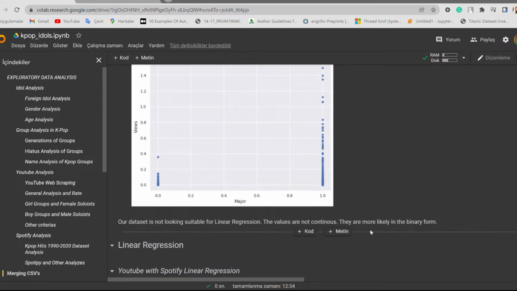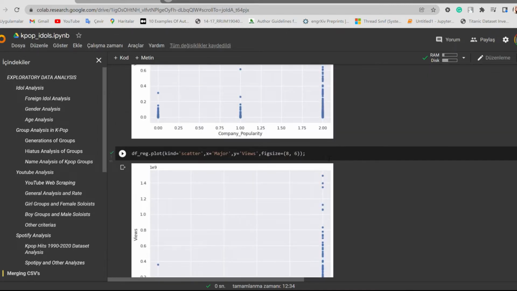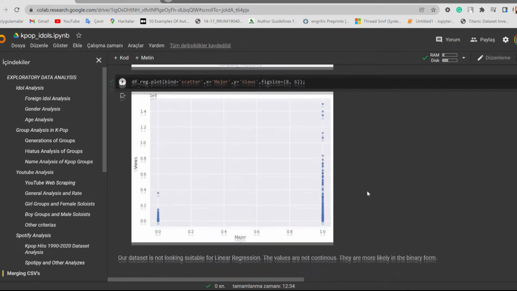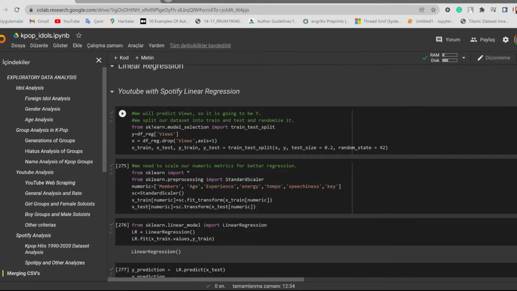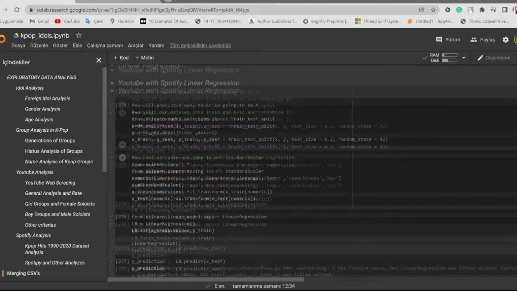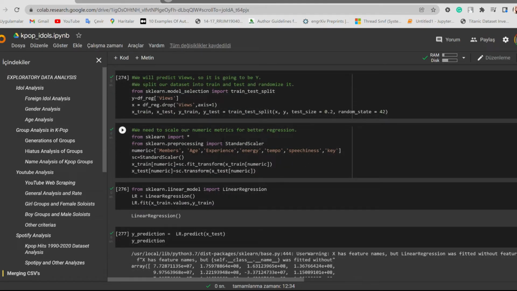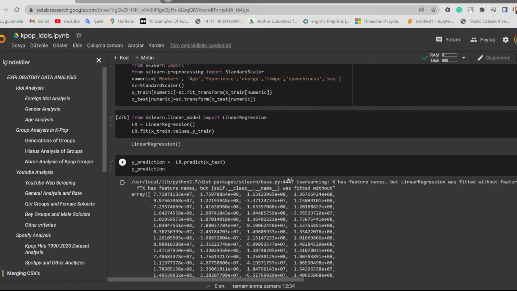The values are not continuous. They are more likely in binary form. I mean, whether it is a group or not, whether it is major or not, it's mostly just ones and zeros. So we did linear regression anyway. We split our dataset into train and test and randomized it, and we are predicting views. We also need to scale our numeric metrics for better regression, and here are the numeric columns.